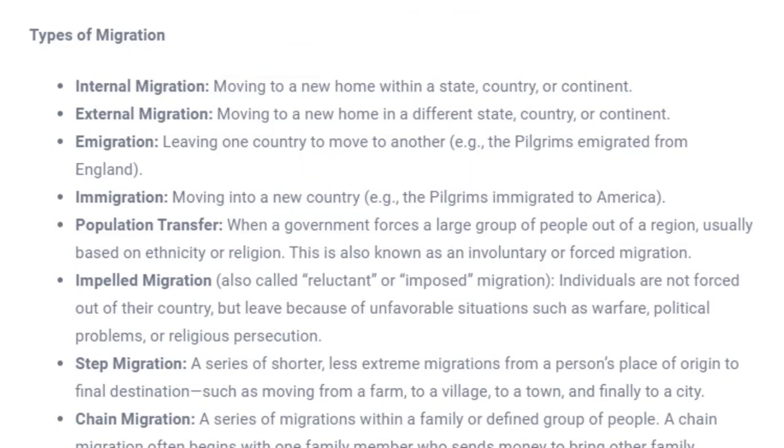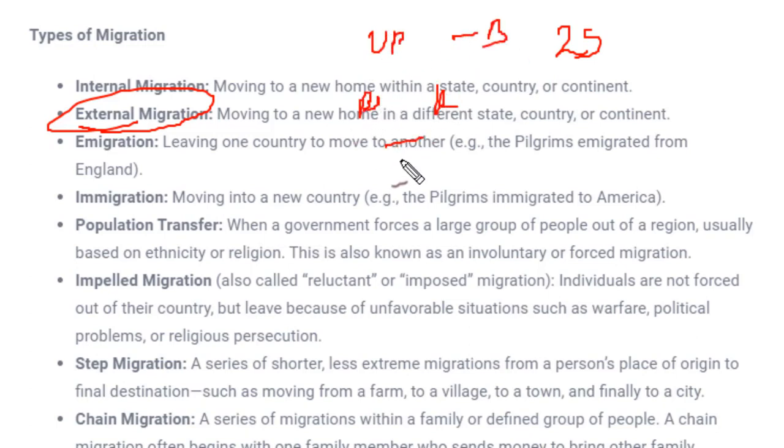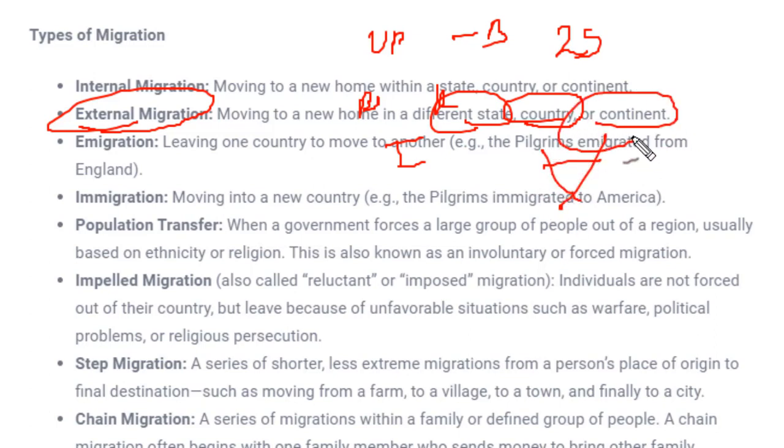Next is external migration. Now external migration is again very common. It means moving out from one state to another state. See, if we have 29 states in a country, if someone migrates from UP, Uttar Pradesh to Bihar, or from Bihar to Karnataka, Tamil Nadu, wherever they migrate, that would be called external migration. Or it would be between countries, like people moving from one country to another country. And again the same with continent migration, moving from one continent to another continent.